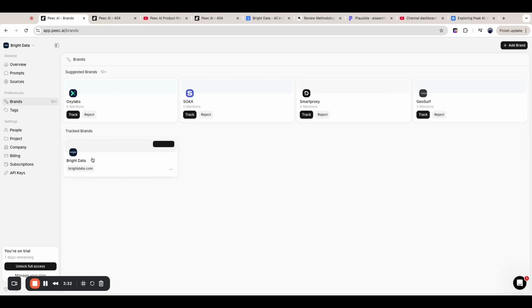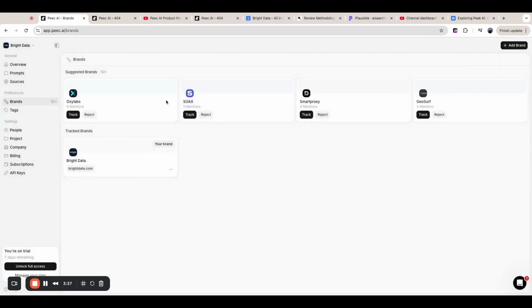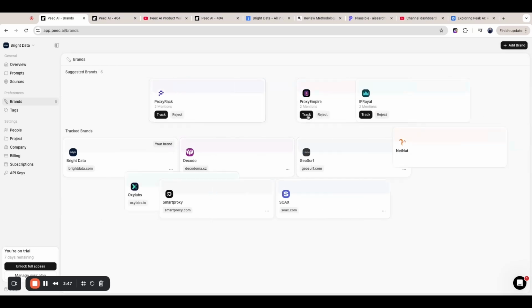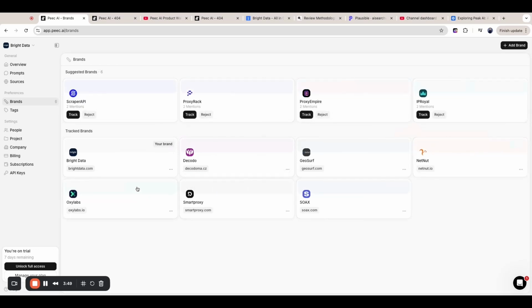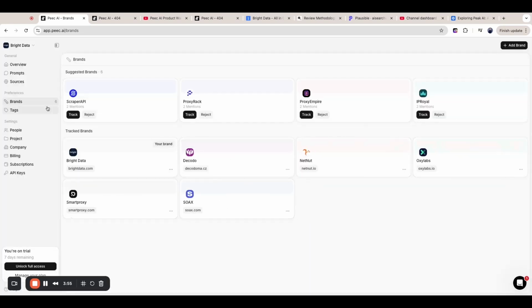Now let's go to preferences. Okay, so here we have our brand. This says default, your brand, okay. And we can track some competitors. Let's do that. Boom, boom. And that's it. That should be good. Let's actually remove this one. All right. So now we have that.